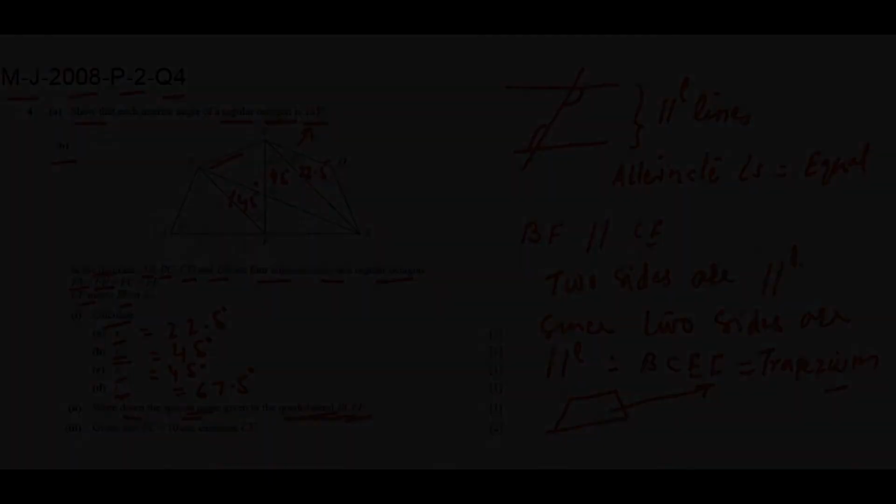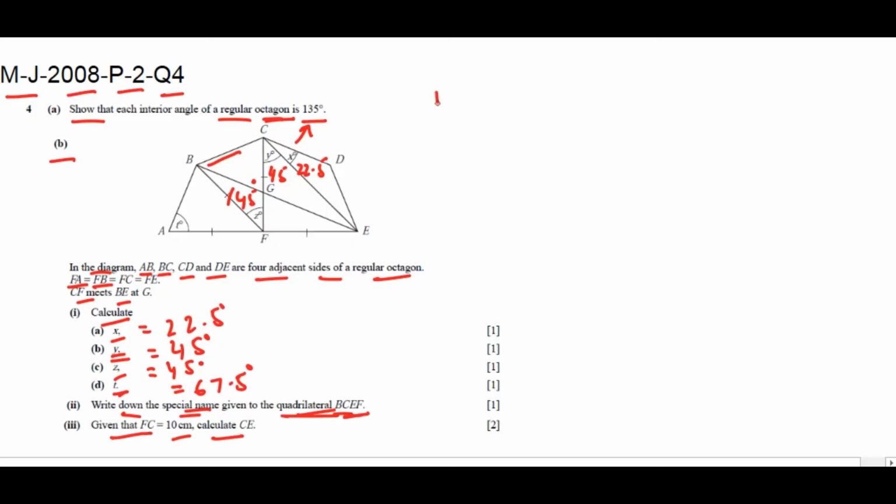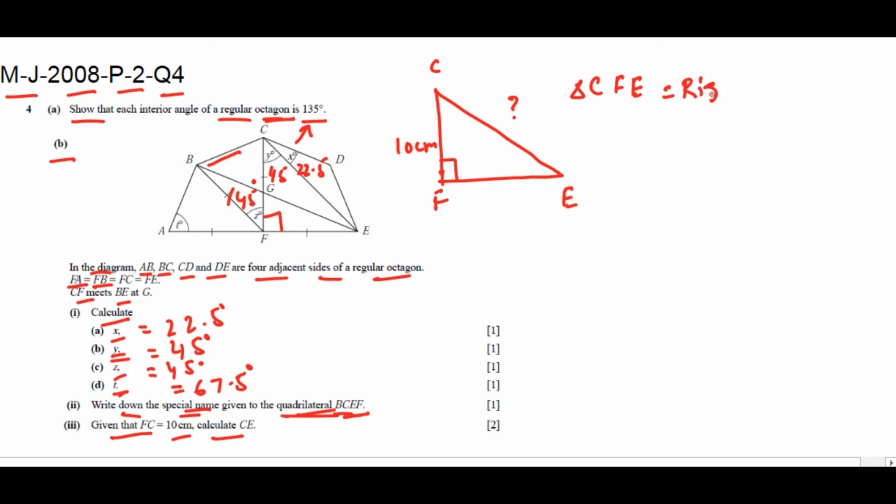In part 3, drawing CFE, a triangle in which CF is equal to 10 centimeters. What will be the value of CE? In CFE, the angle is 90 degrees as shown. So CFE triangle is a right angle triangle having a 45 degree angle as shown. Here FE is O for opposite side, CF is its base B, and CE is the hypotenuse.